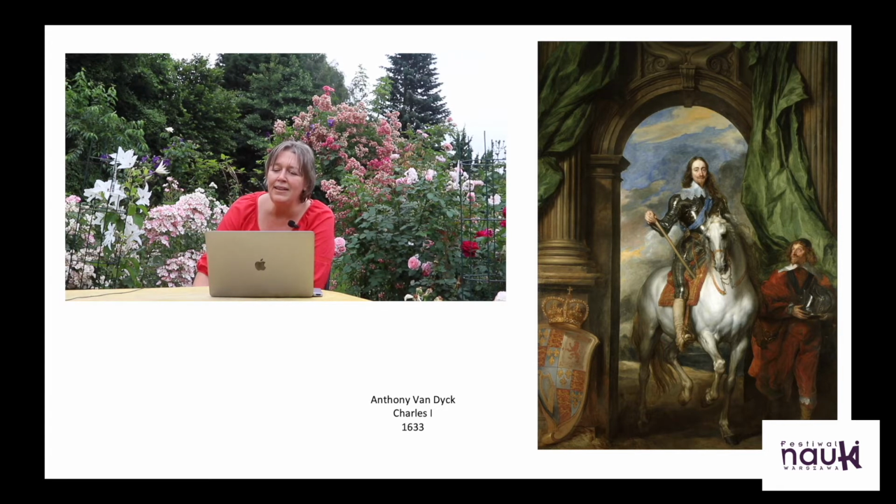And if we look at the kind of problems that Van Dyck was facing with his task of painting King Charles I, it's exactly the opposite kind of problems that Holbein had with Henry VIII. Charles I was very short, very delicately built, and not very imposing physically. But he was the king. So what can an artist do? Well, first of all, put him on a horse. And some of the portraits actually present Charles I on horseback. So he is taller, he's more imposing.